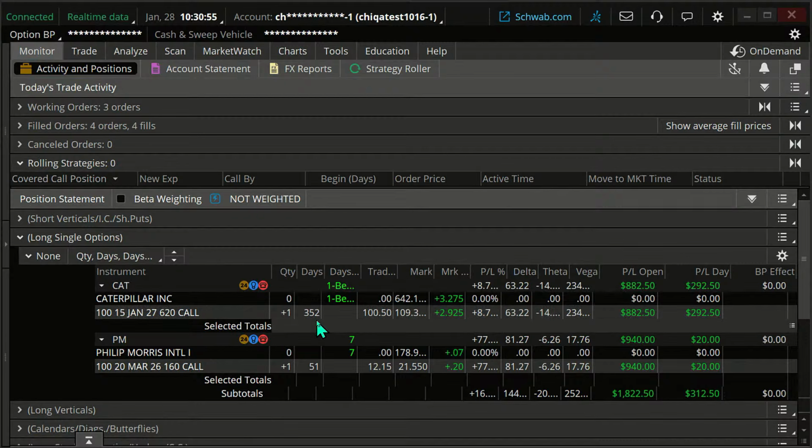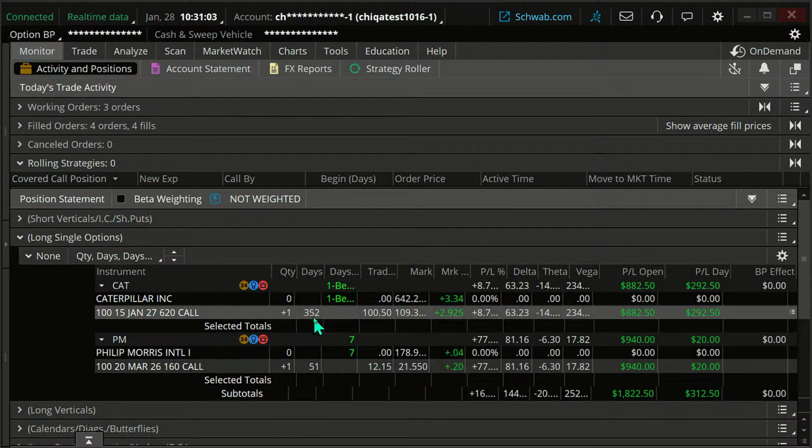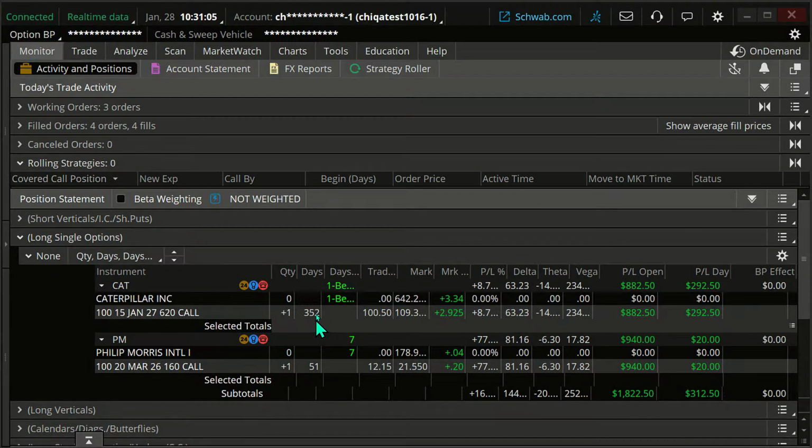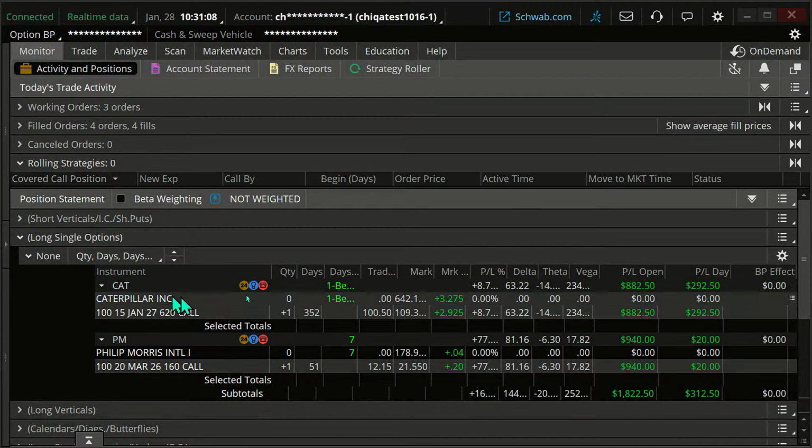If I'm planning on being in this for a long time, for the better part of a year, earnings are inevitable, okay, because they come out quarterly. So I'm not going to jump out of this just because earnings are coming up. So we're just going to let that stay put.